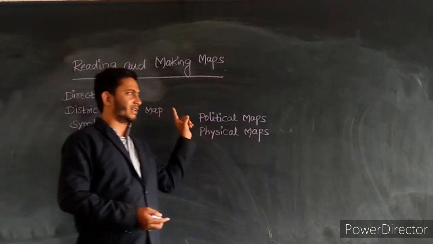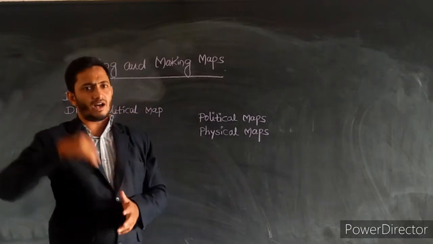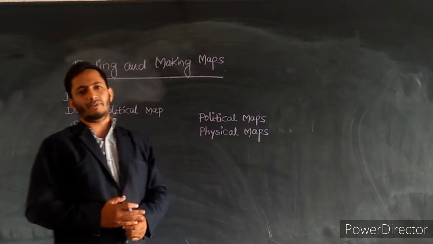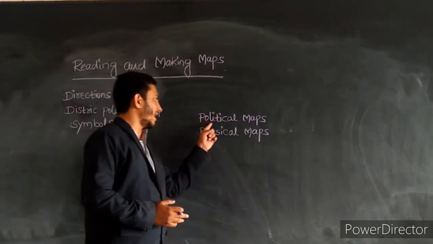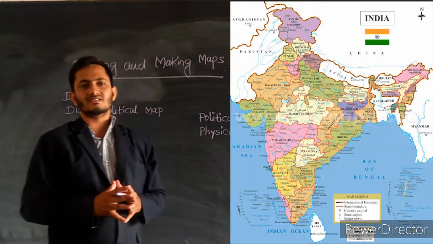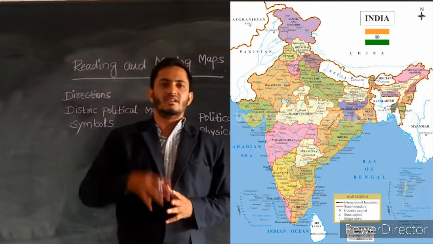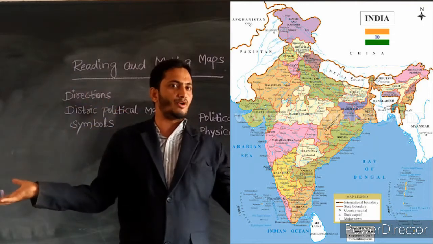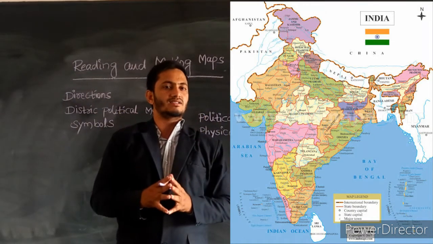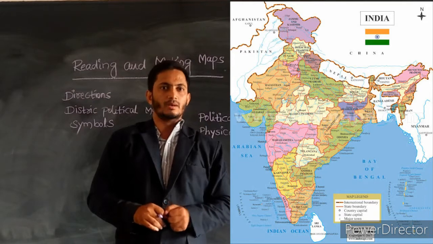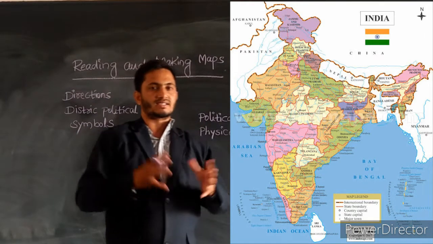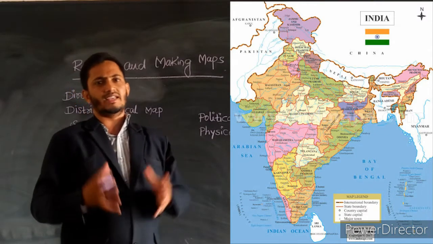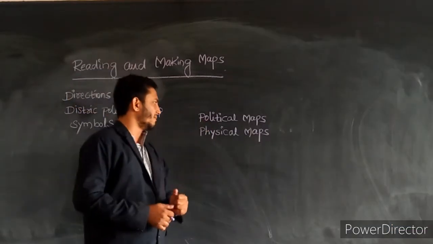If I ask you the question, what is a political map, you have to describe it in your answer. Political maps show the states, districts, villages. A political map of a country shows the countries of the world. A political map of a state shows the districts of a state. These are the things we can study in political maps.